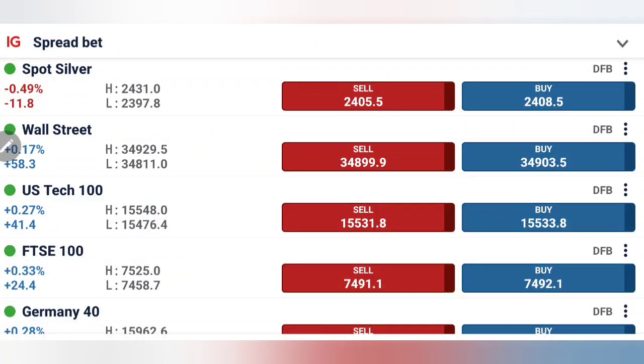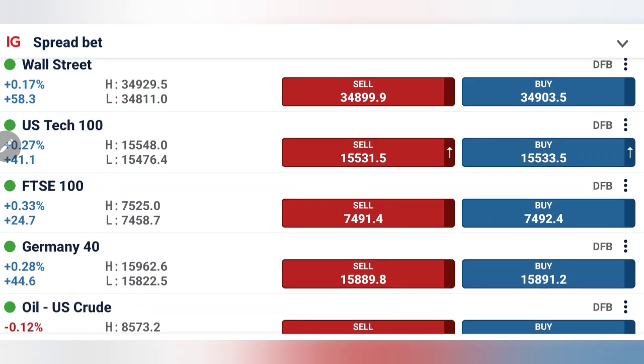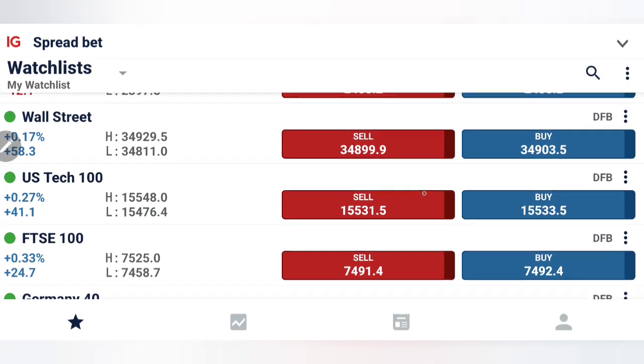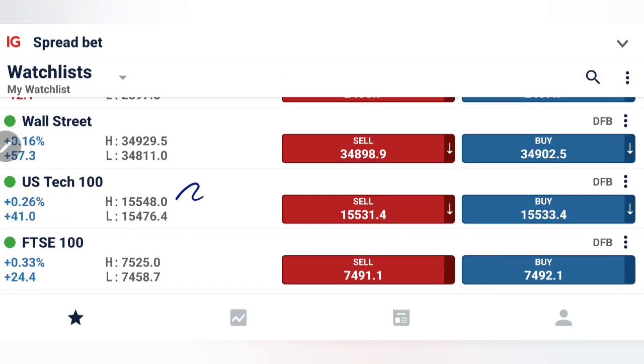So far, the levels have been displayed by the indices as we discussed in our morning update. See, the first 7520 is stronger resistance for FTSE, but yet achievable. It is achieved. 14960 is the level we have mentioned for DAX. This is also achieved. This was the first resistance zone. US 100 has gone close to 15550 levels, and now see US 30 is at 34920 levels.